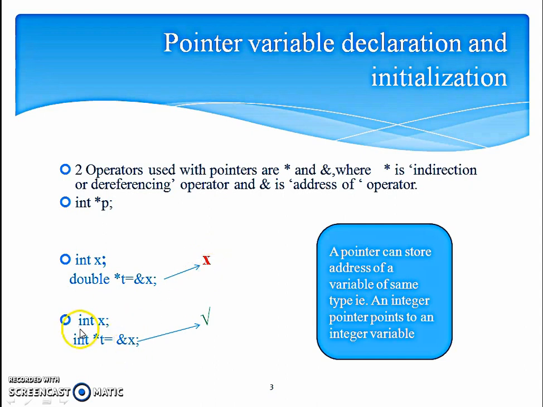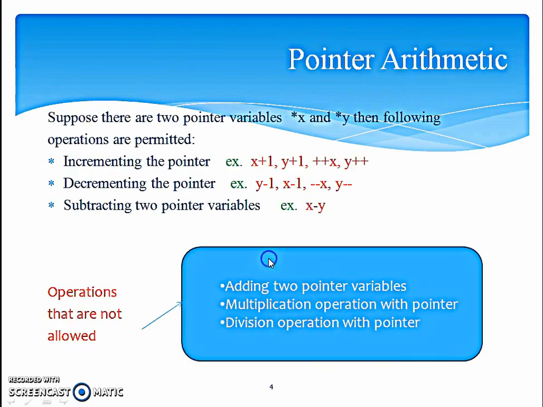On the contrary, if we take an integer variable and store the variable's address in an integer pointer, this is correct operation. So what does this mean? A pointer can store address of a variable of same type. That is, an integer pointer points to an integer variable. This is a very important point to remember.